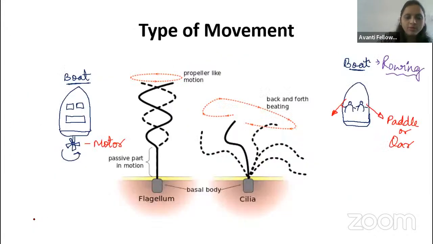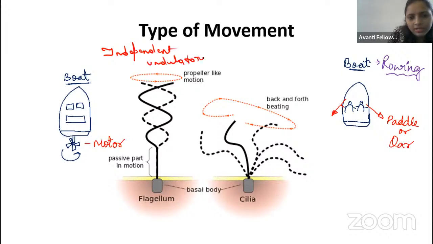And how will the movement be? When you are talking about the flagella movement, guys, the flagella movement is independent undulatory. Remember, guys, independent. If you take one thread and move it like this, it will move, right? So the flagella will move like that. That movement we will call independent undulatory movement.